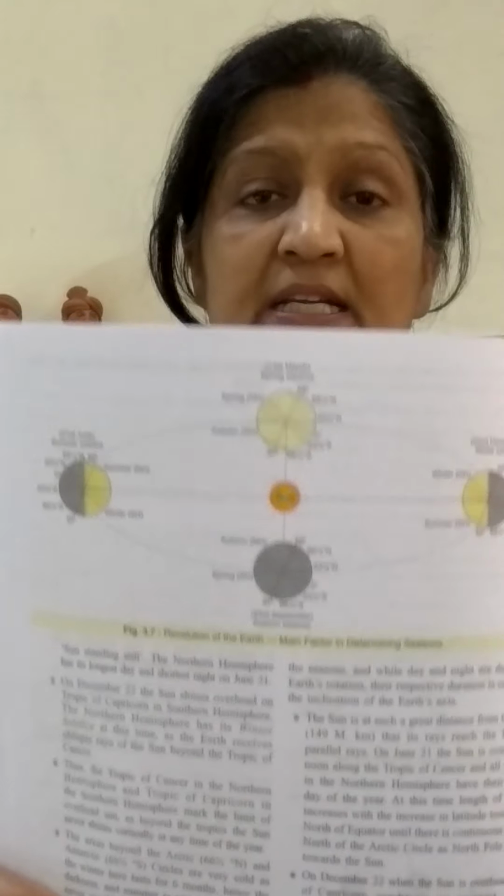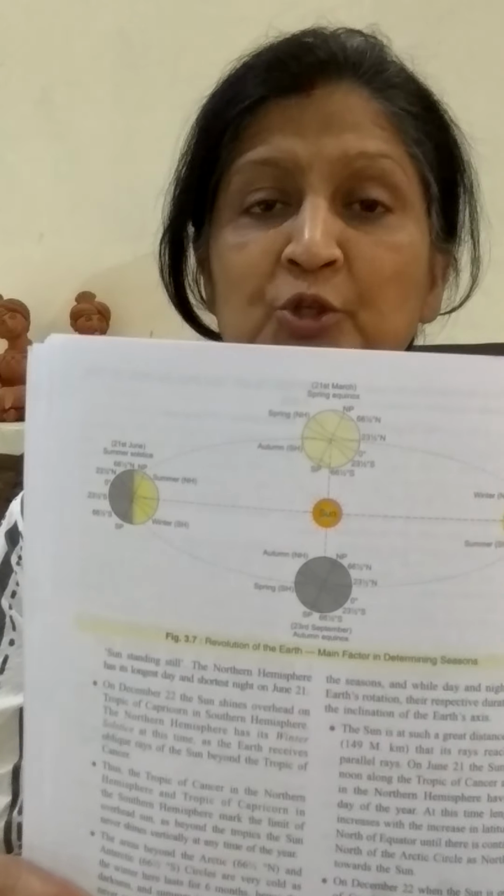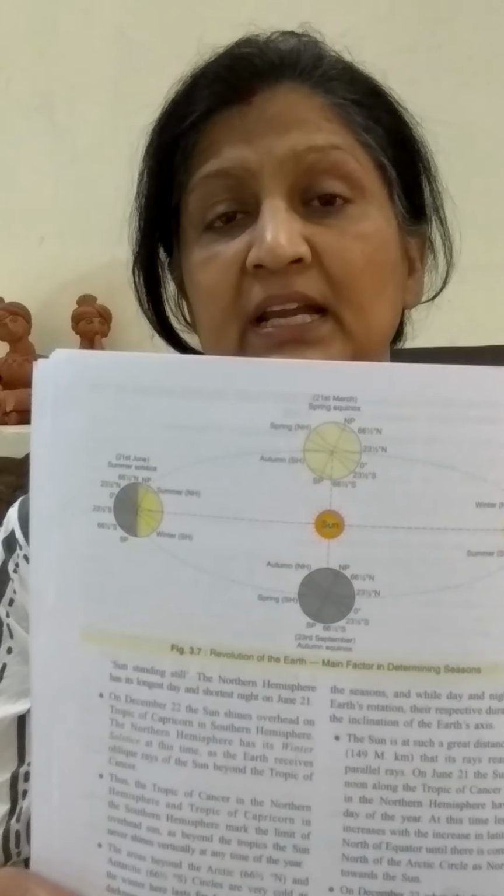Equinox, or the summer season, spring season and the autumn season. So these are the four seasons we experience, and it occurs very nicely. It is given in this diagram. See, it occurs only because of the revolution of the earth. The inclination remains the same, and when the earth revolves around the sun, these four positions occur, and these four positions mean the four different seasons are there in the world.